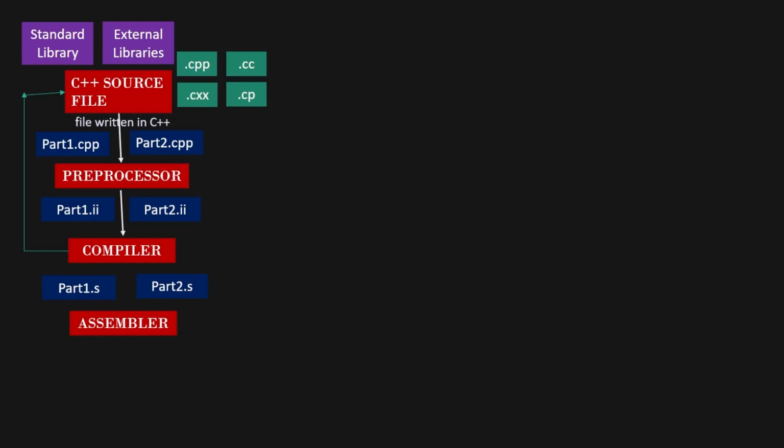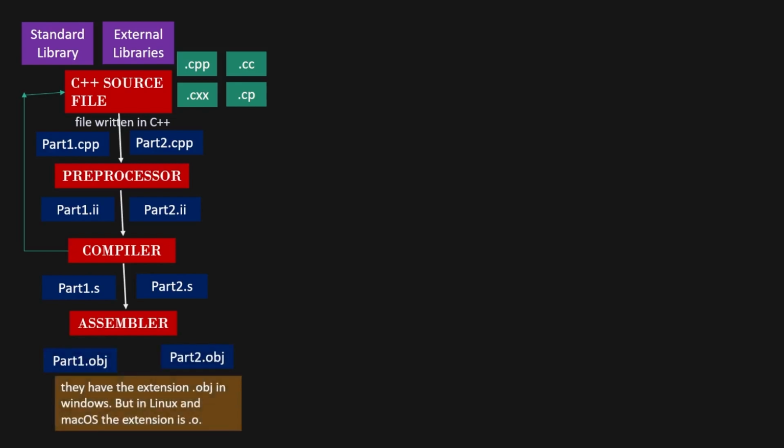For this, we need a language translator program called an assembler. It can translate the assembly code to machine code, object code, which can be easily understood by the computer. These files containing object code are called object files and they have the extension .obj in Windows. But in Linux and macOS the extension is .o.